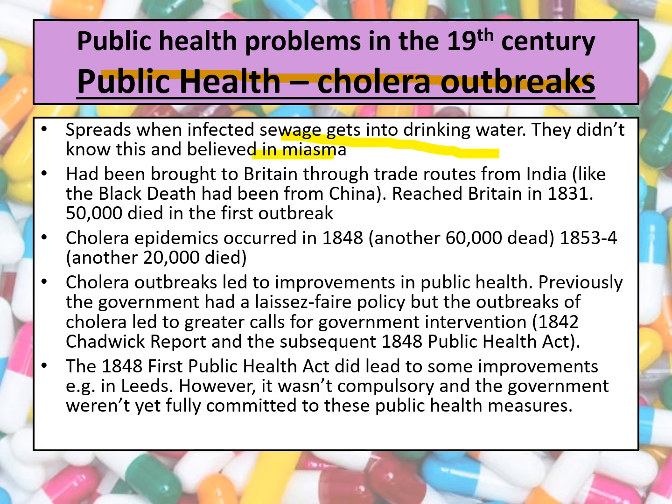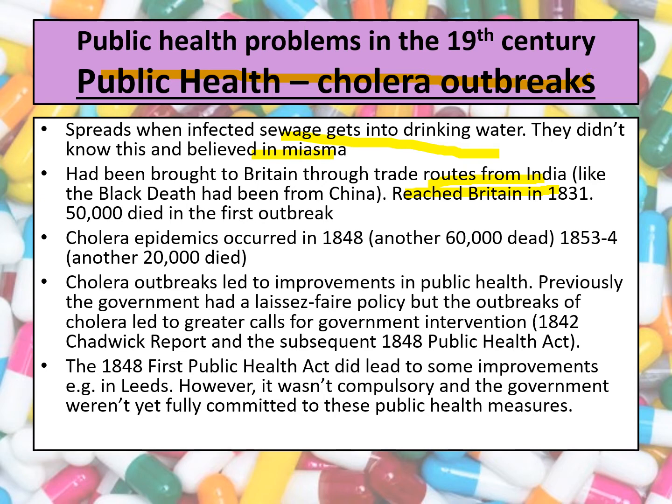Now, this is something that first came to Britain in 1831, and it was brought through trade routes from India. So it's very much like other public health problems they'd had before, like for instance the Black Death being brought from China back in the 1300s. Here it's brought from India through trade, and obviously once it gets to Britain it spreads quite quickly.